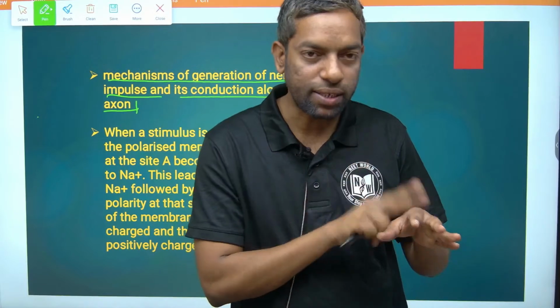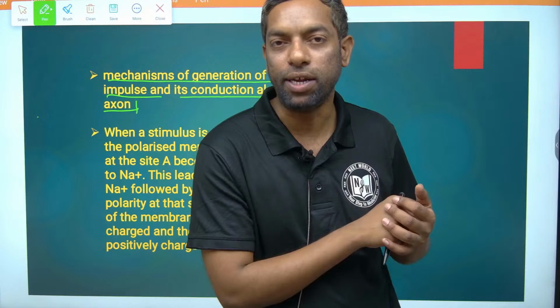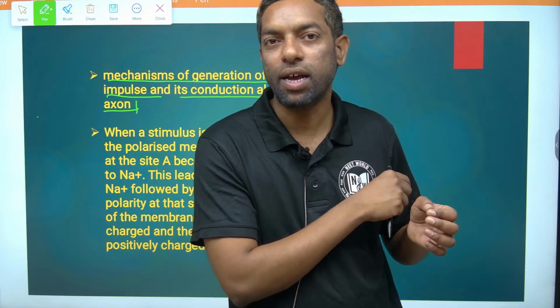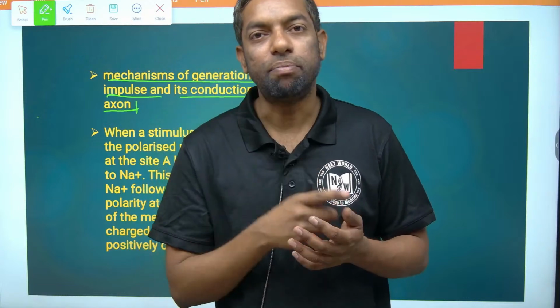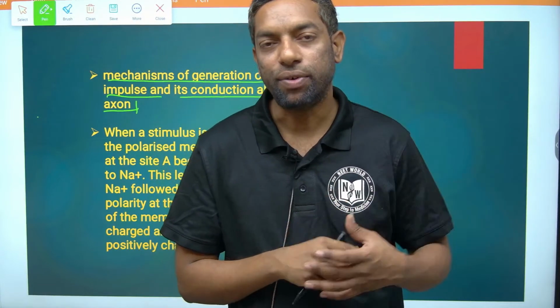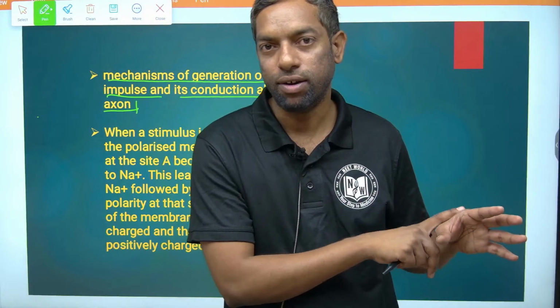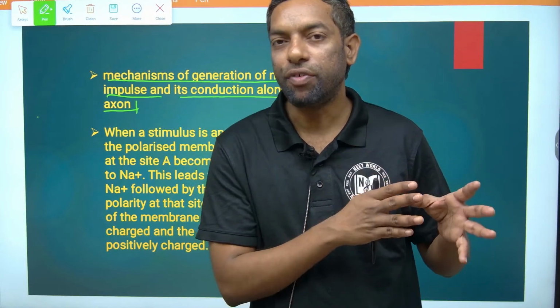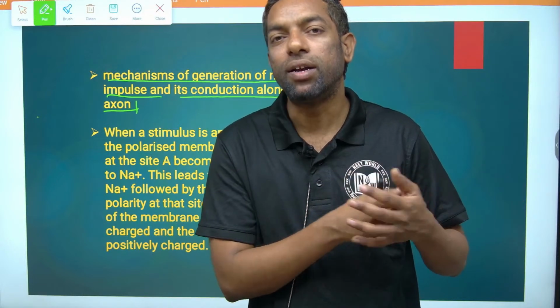If any action takes place within the peripheral nervous system, in any part of the body, the signals are carried forward to the spinal cord and towards the brain. The brain analyzes what happened and gives the signal to the target organ, target tissue. In that way, signals pass through the neurons.